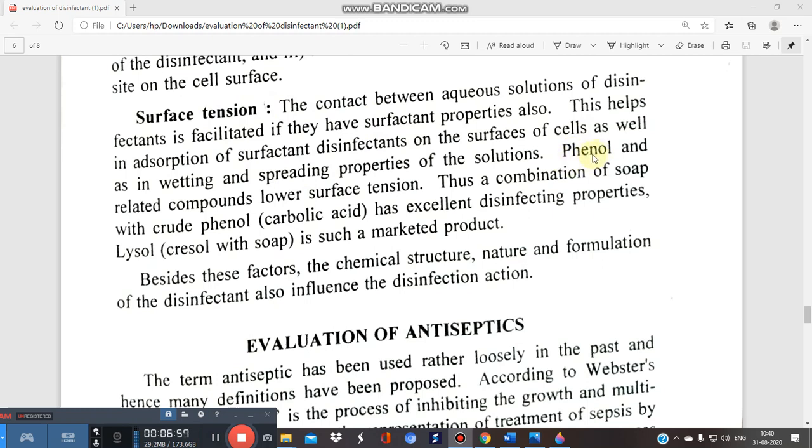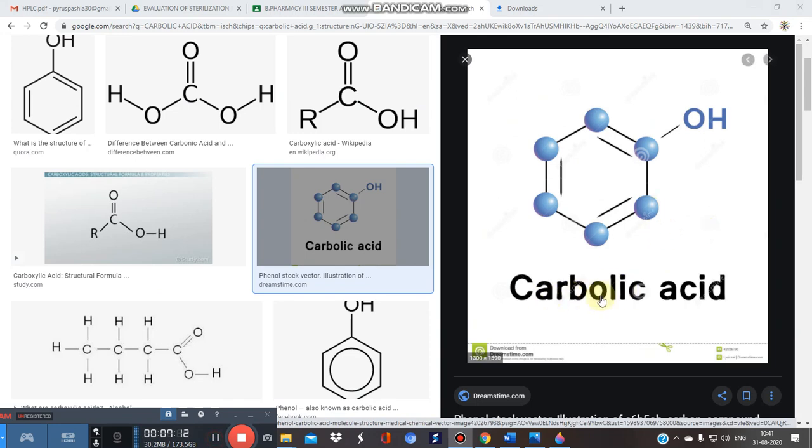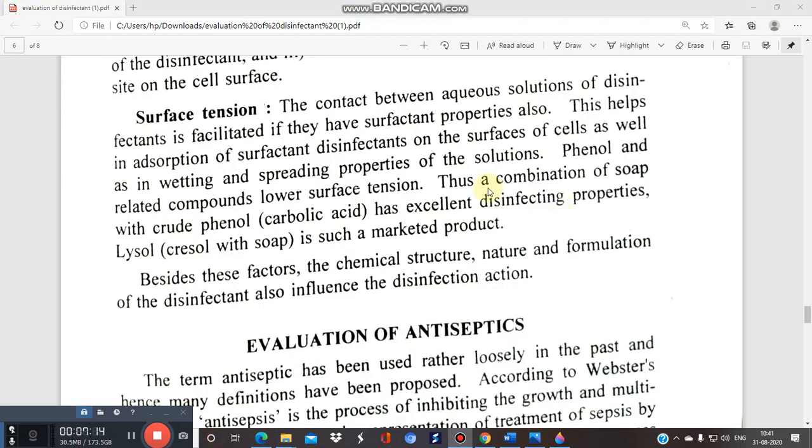Take different types of disinfectants like phenol. Phenol and related compounds have lower surface tension. So what will we do? We will add a soap to the phenol, that is carbolic acid. This is the structure, just see this, carbolic acid. Thus the combination of soap plus phenol, that is carbolic acid, becomes an excellent disinfecting agent.